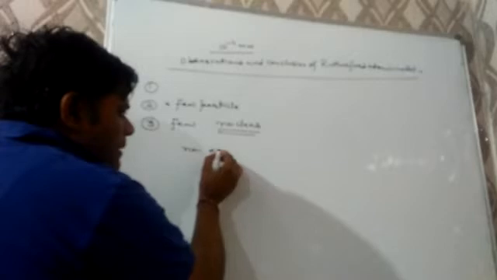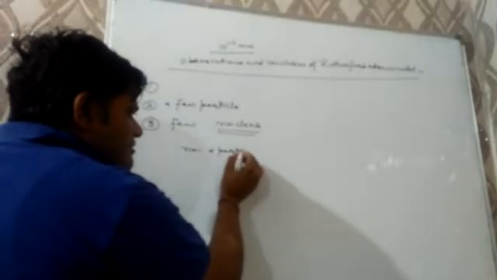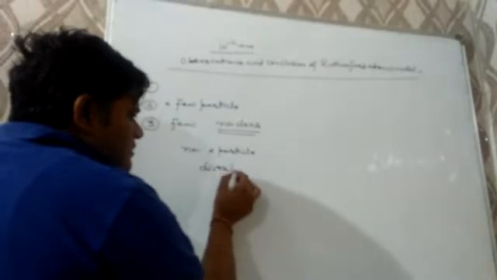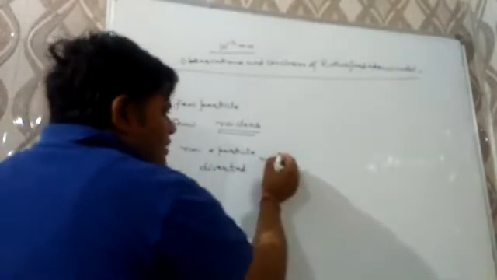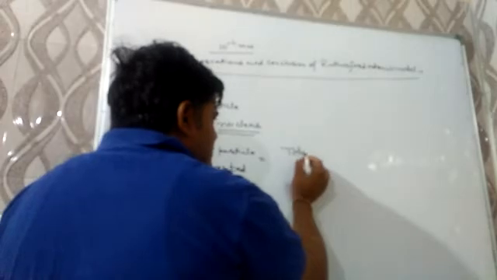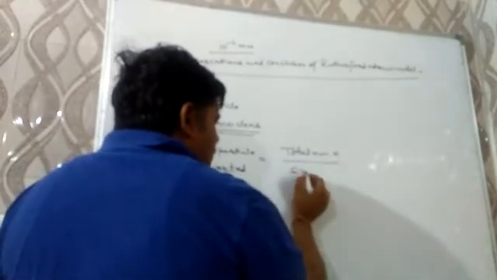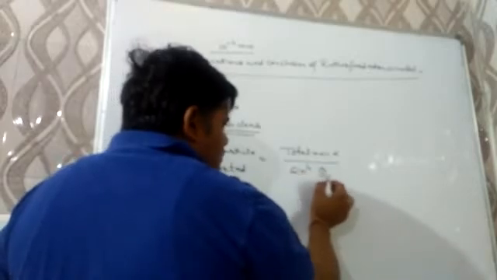Now, question may be there in objective: how many alpha particles get diverted? The number of alpha particles diverted can be found out by use of the formula: total number of alpha particles over sin⁴(θ/2). By the use of this formula, we can find out the number of particles diverted from their original path.